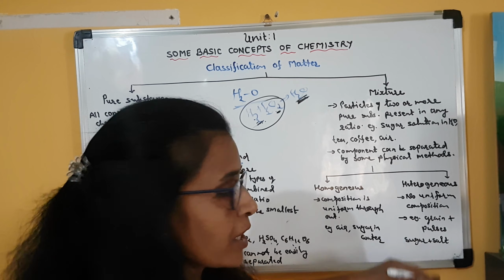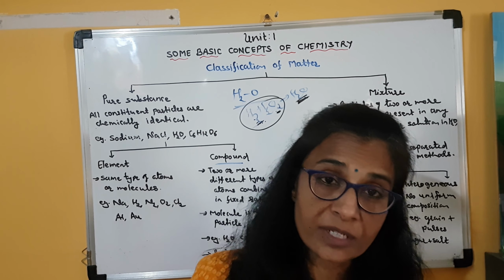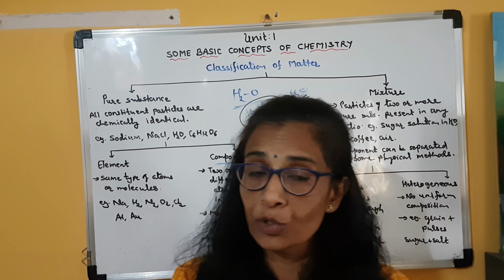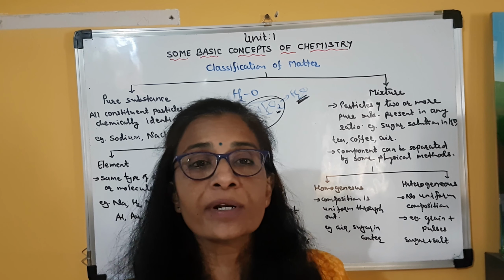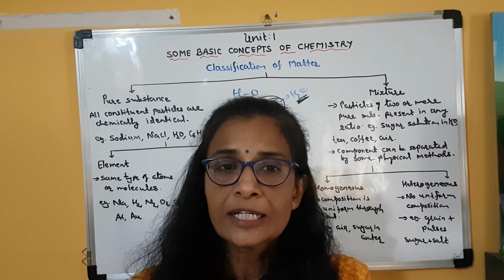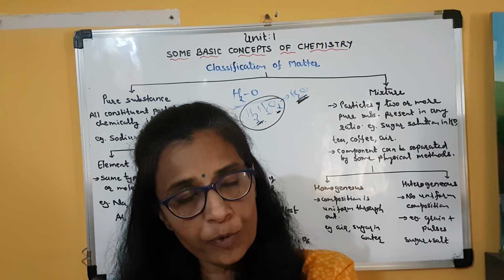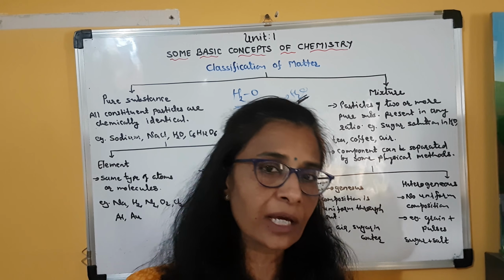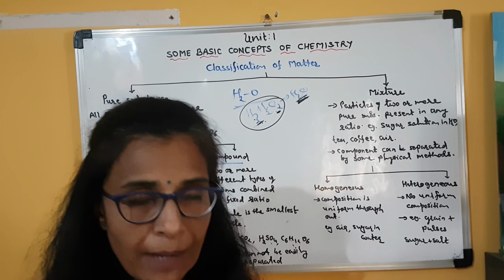Okay. Now here also, from the mixtures the components can be easily separated. For example, if we have a mixture of sugar and salt, or if sugar is mixed with sand, then both look identical. Clear? And if I want to separate them, what is the simple technique? I will add water to it. So sugar will dissolve, I will filter it out. So in the filtrate I will have sugar solution and sand will remain in the funnel. Now from the sugar solution, if I evaporate the water, then I will get sugar. Clear? So there are some physical means by which the components present in the mixture can be separated.